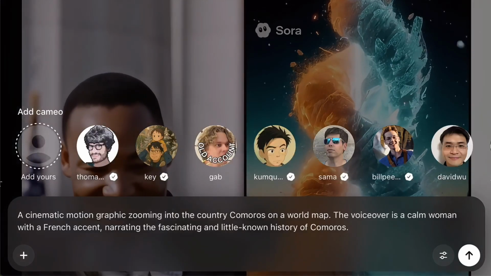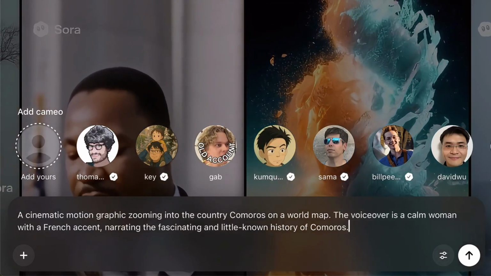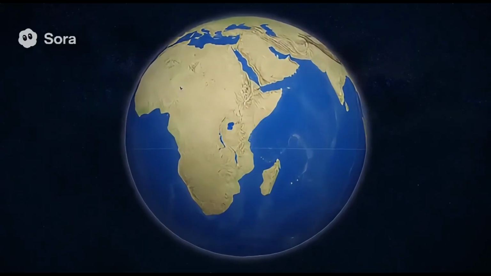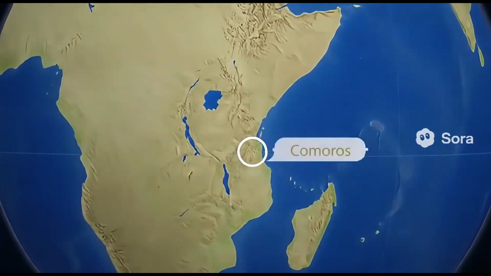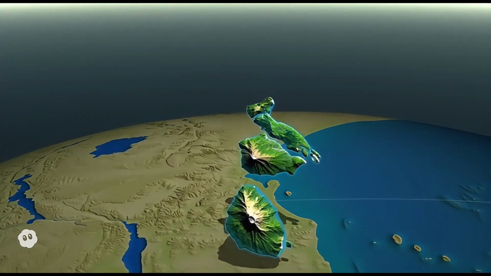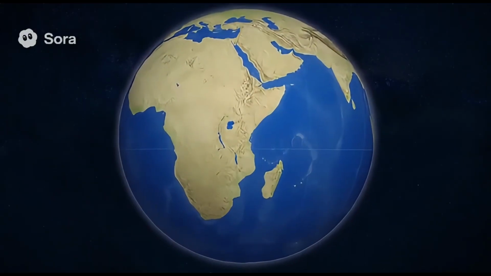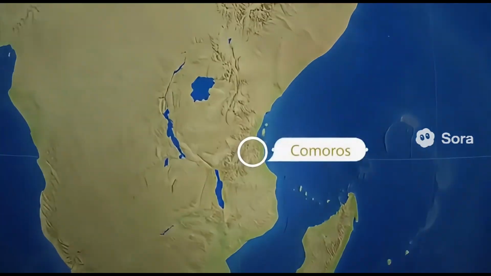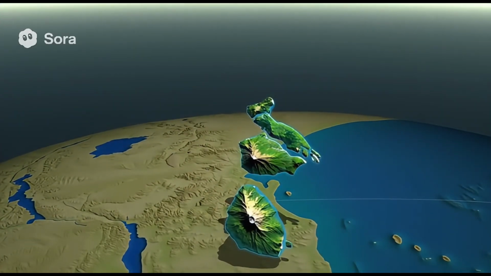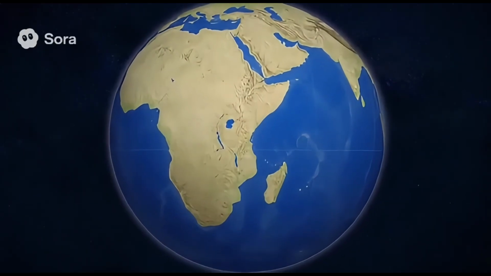This one introduces the lesser-known country of Comoros on a world map, narrated by a French accented voice sharing its little-known history.